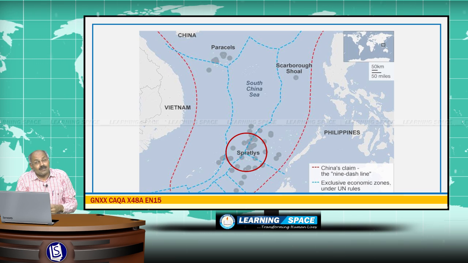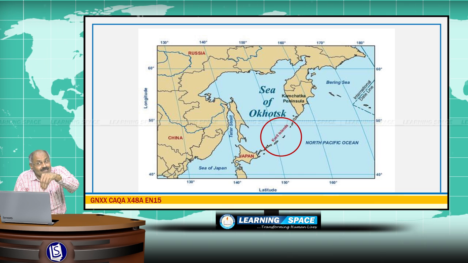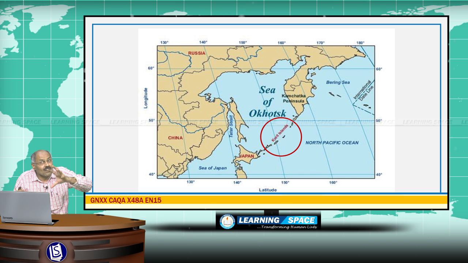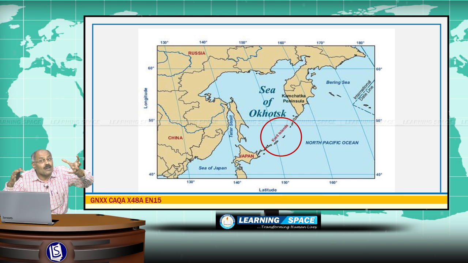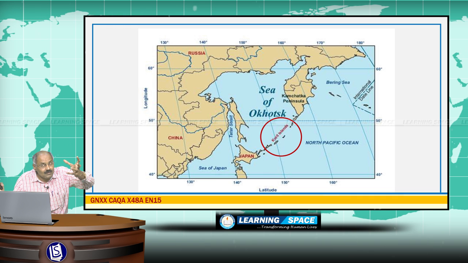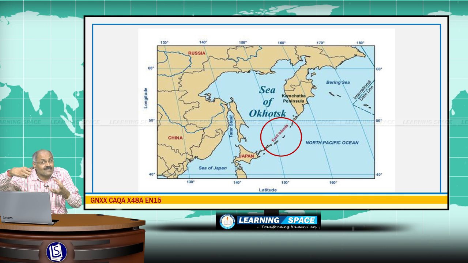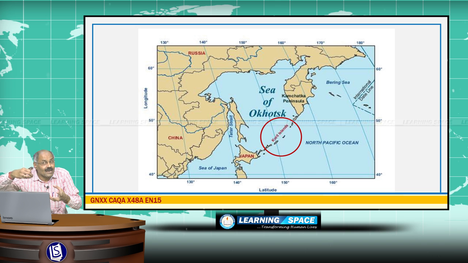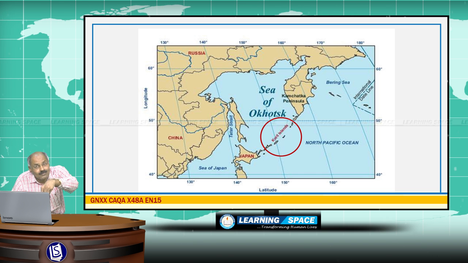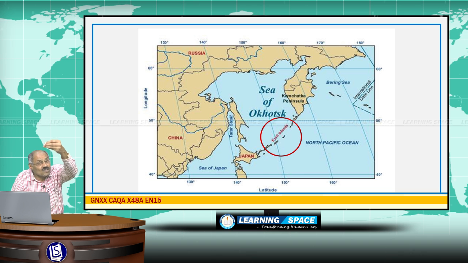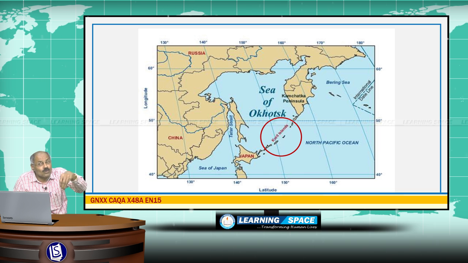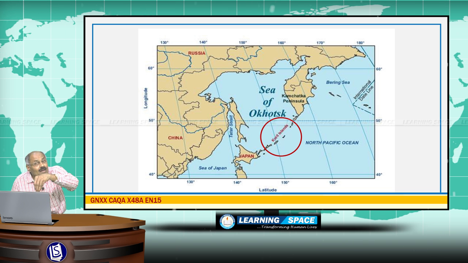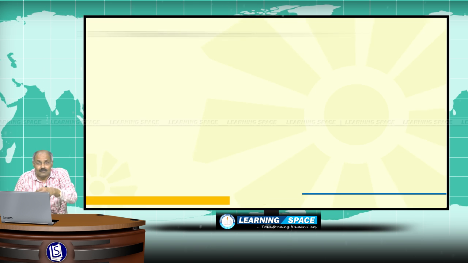Please don't forget. Look into another group of islands, Kuril Islands. Kuril Islands are situated between the Sea of Okhotsk and North Pacific Ocean. And in fact, these islands are extension of mainland of Japan. And these islands are situated continuously, and some of these islands are bone of contention between Russia and Japan. So if someone asks Kuril Islands, please look into this slide. Kuril Islands are bone of contention between Russia and Japan. Look into the next one.